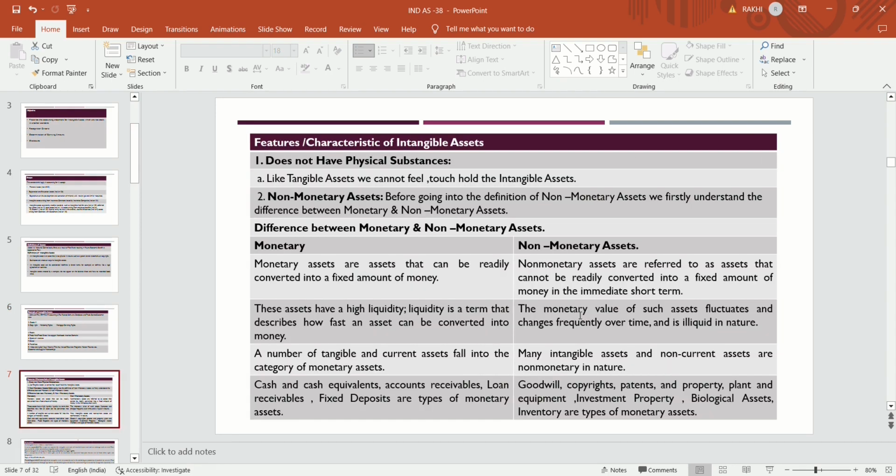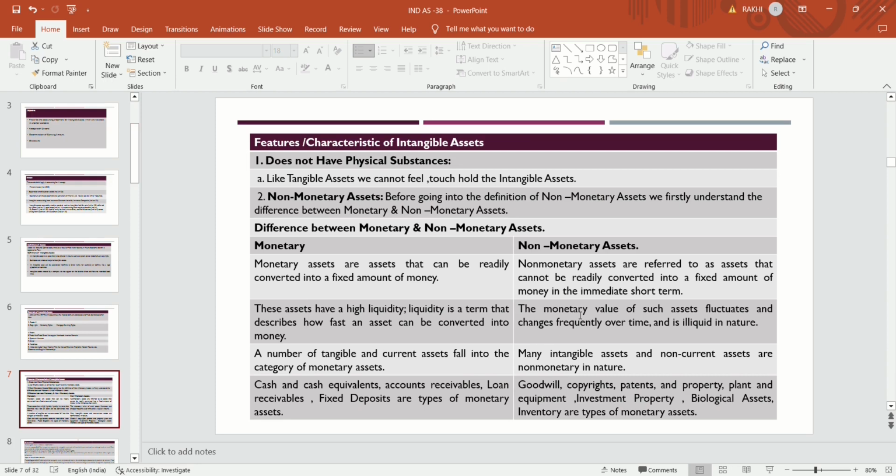Then we will discuss the features and characteristics of intangible assets. Because an intangible asset does not have any physical substance, it does not have any physical existence which we can feel, touch, or hold. Like tangible assets, we cannot feel, touch, and hold intangible assets.